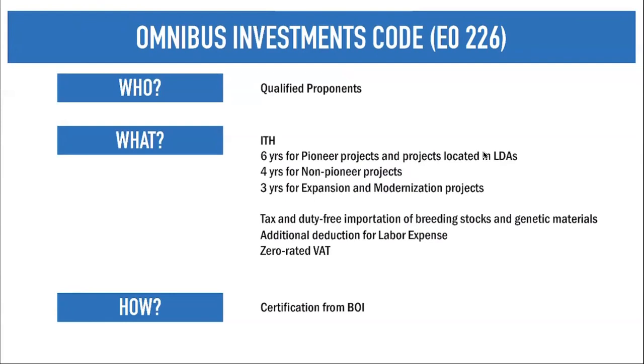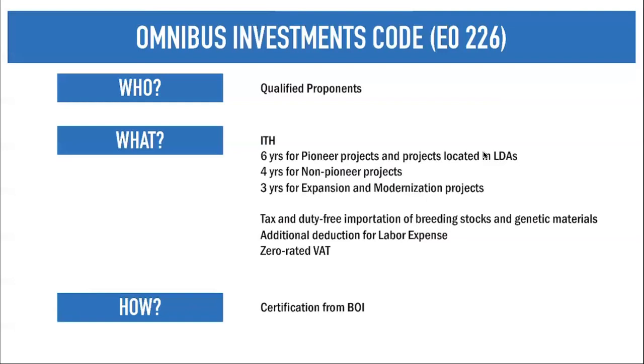So again, the Omnibus Investment Code, just like any other laws under your investments, applies whether you are a foreign or a domestic investor. So the Omnibus Investment Code of 1987, of course, integrates the basic laws on your investments, which harmonizes the provisions to encourage and guide domestic and foreign investors. So it is a breakthrough law regarding your investments. That is your EO 226.